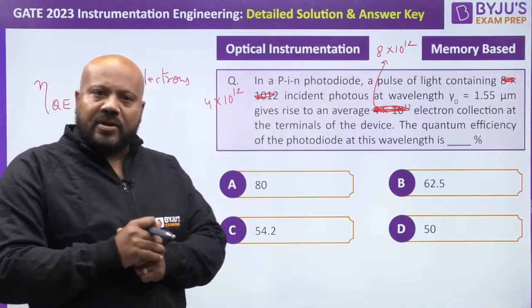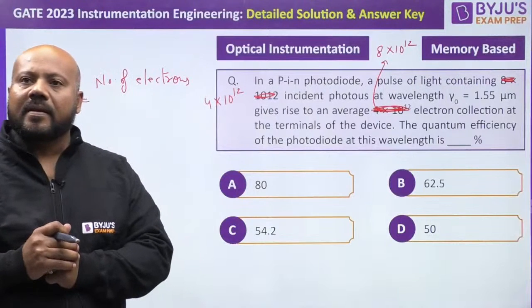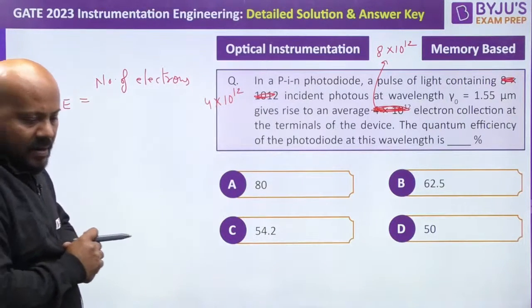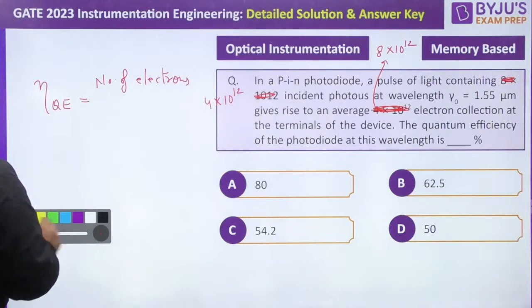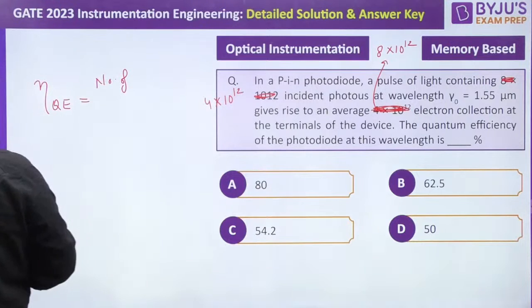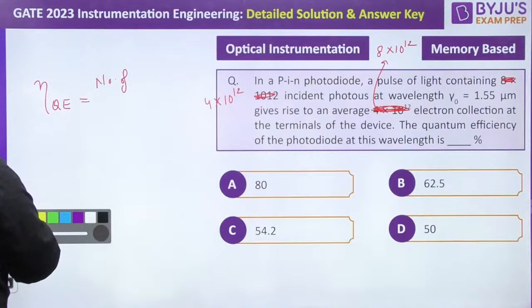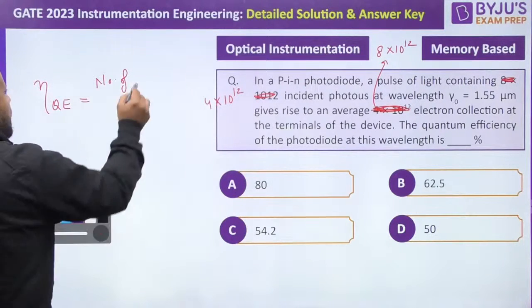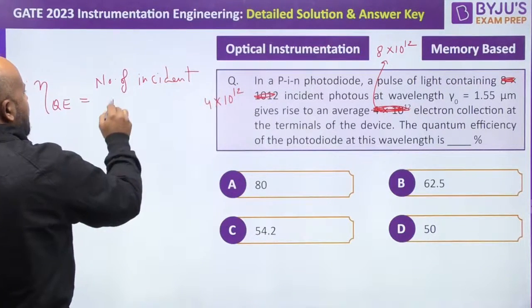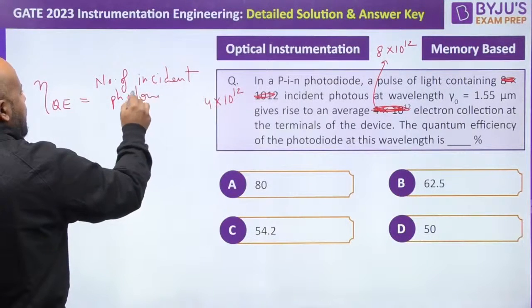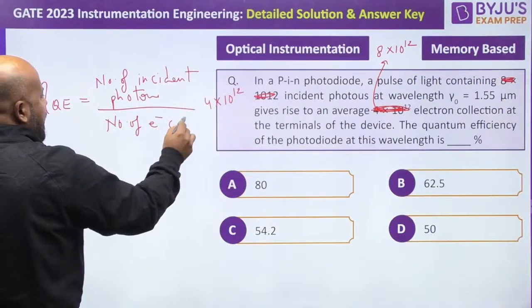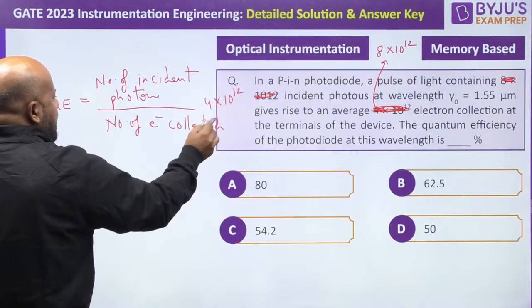The peak energy question I will be coming up with later, okay? Yeah, 10 to the power 12. So it is going to be the number of incident photons divided by the number of electrons collected at the terminal.